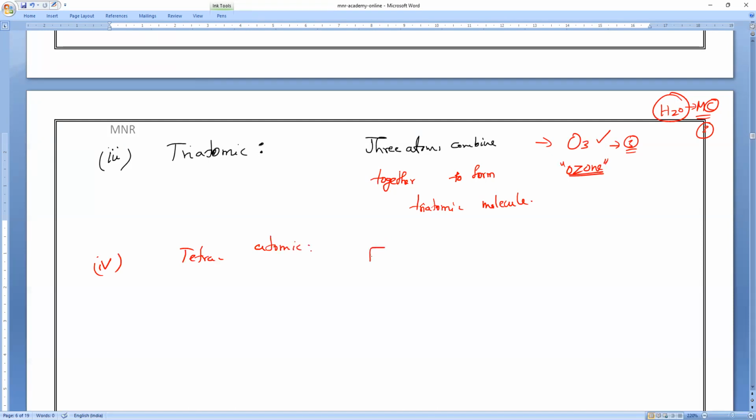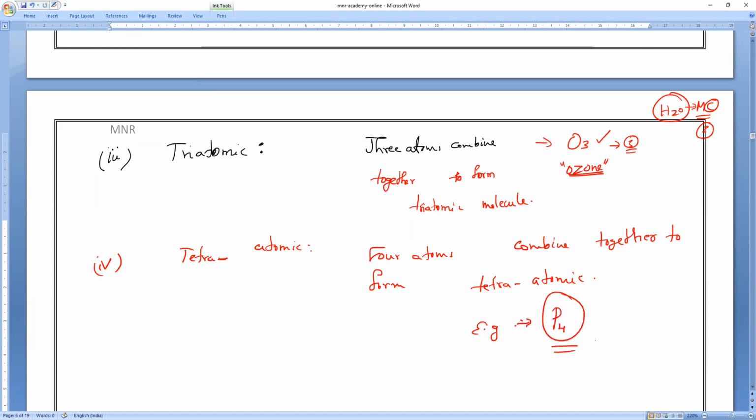Tetraatomic. 4 atoms. Sir, is it tetra or tetra? Tetra, T-E-T-R-A. Tetraatomic, 4 atoms combined together. What is the example of tetraatomic? Phosphorus, P4. Clear, everybody?